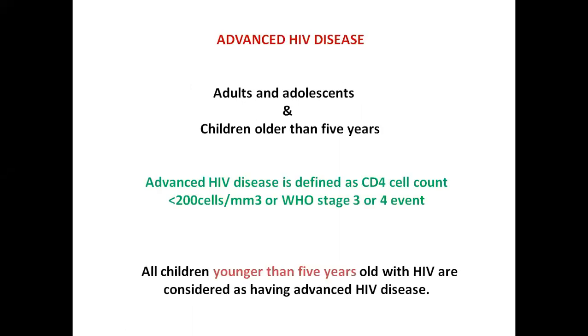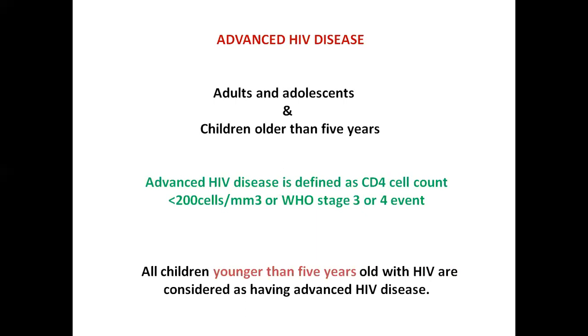Now, what do we exactly mean by advanced HIV disease? This is HIV, as we all know, in adults and adolescents and children older than 5 years. For this group of people, advanced HIV disease is defined as patients having a CD4 cell count of less than 200 or a WHO stage 3 or 4 event.